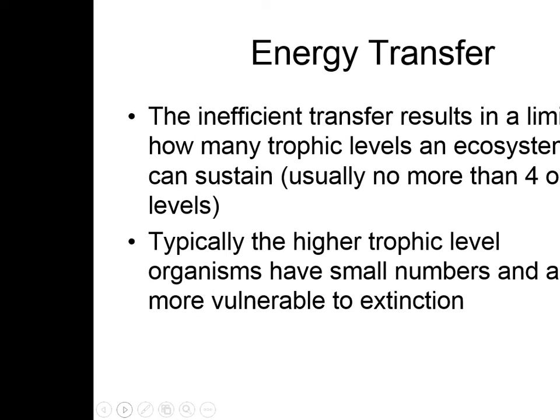Inefficient transfer results in a limit to how many trophic levels an ecosystem can sustain. Usually you have no more than 4 or 5 levels. Typically the higher trophic level organisms have small numbers and are more vulnerable to extinction. Think about all the extinct organisms, or all the organisms you know that are on the endangered list. Those organisms are usually higher trophic level because there's fewer in number, so we have less options to lose those.